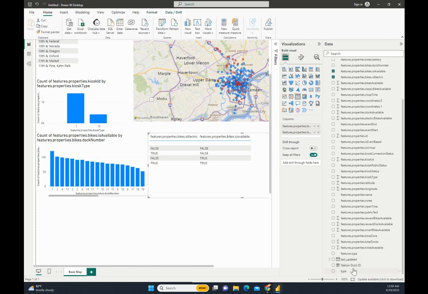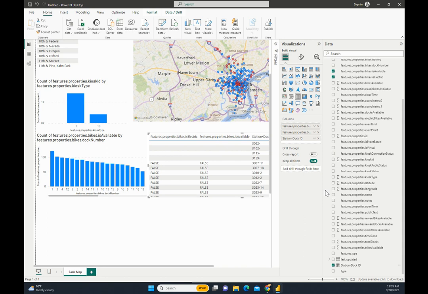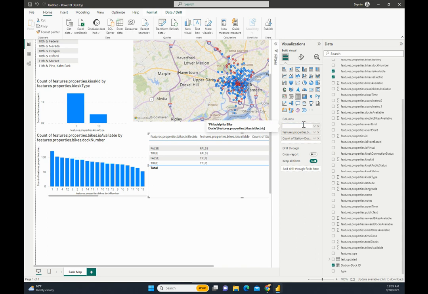There's probably a way to do it otherwise. Station dock ID to count the different amounts. All right, I'm going to change this to electric. Oops, didn't mean to do that. Don't summarize. So I'm going to change this to available.